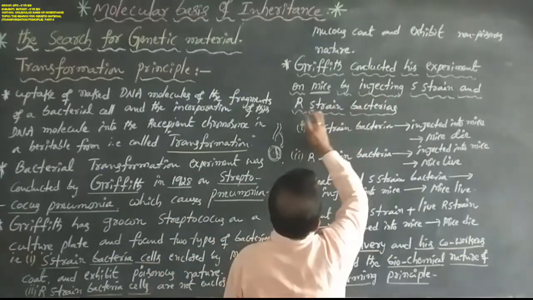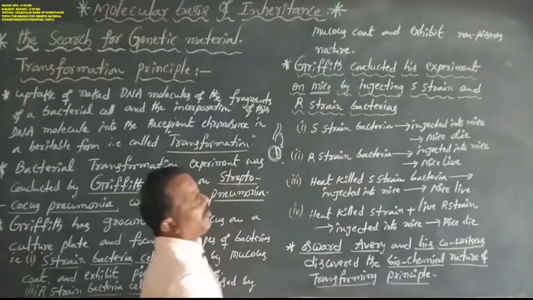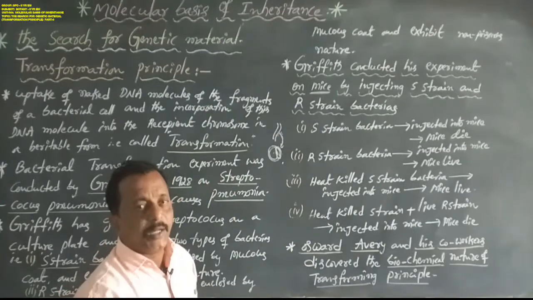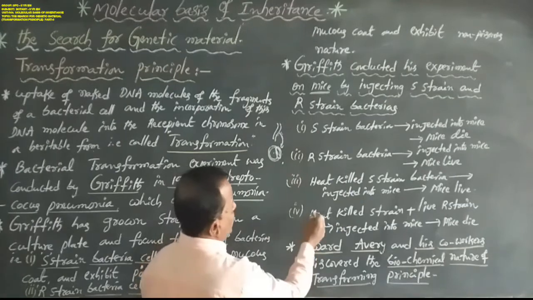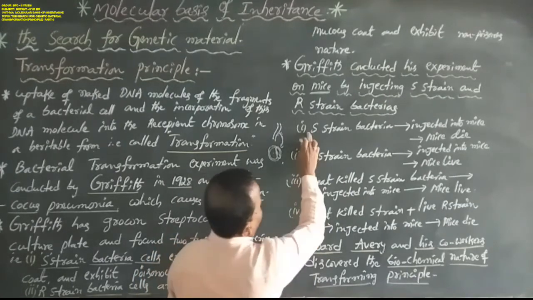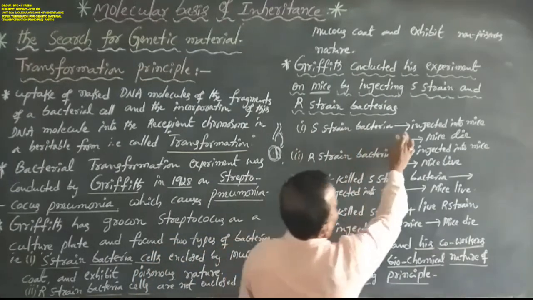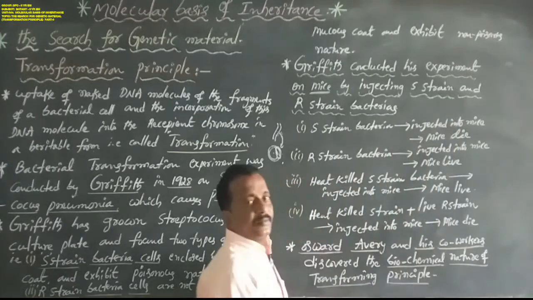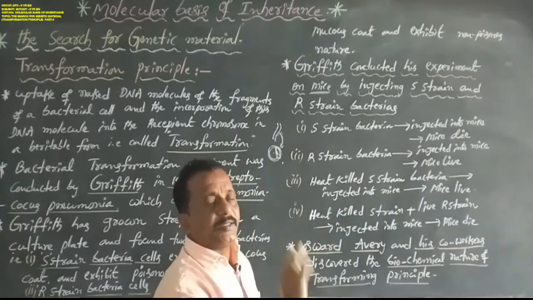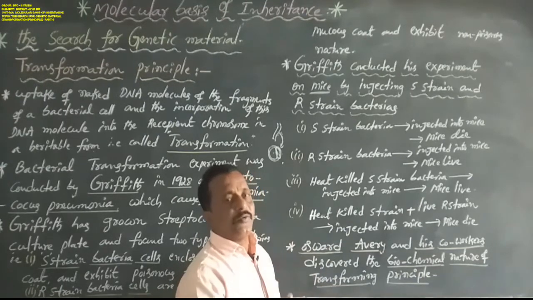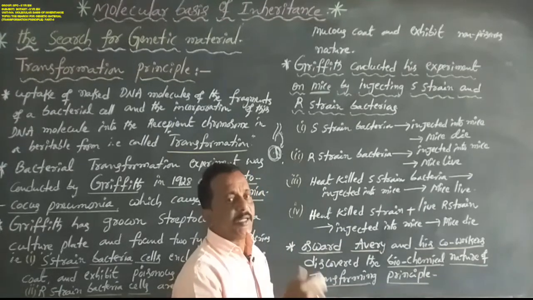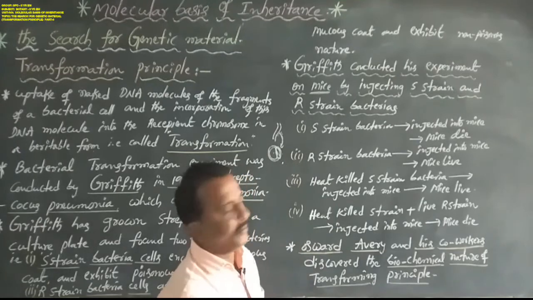Next, Frederick Griffith conducted his experiment mainly on mice, by injecting S and R bacteria, and observed four experiments. First, S bacteria were injected into mice, and then the mice die. Why? Because S bacteria cause pneumonia disease, so the mice die.